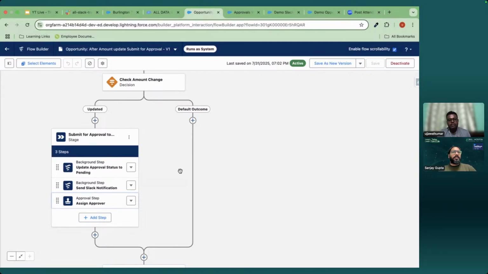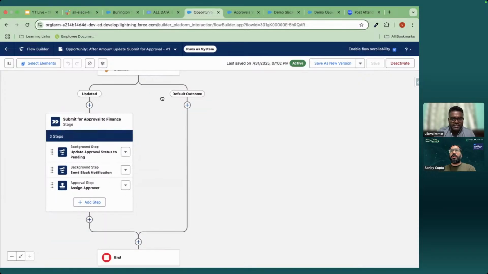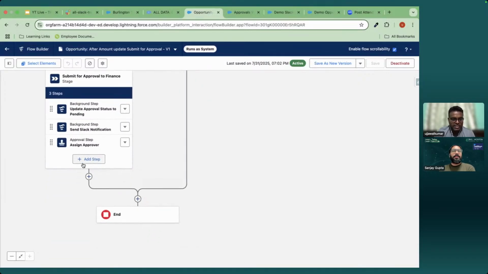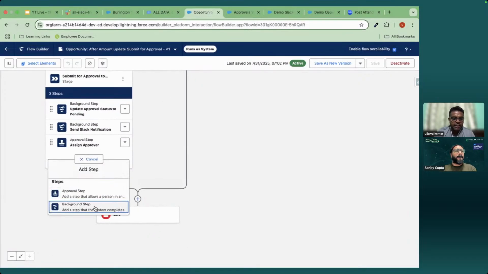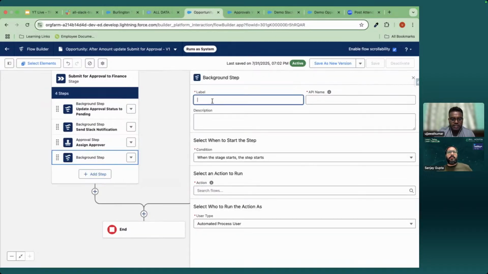And the approval step is where we use the screen flow, and here we are assigning the approval. So you are saying after that we need one more step, using another autolaunched flow to update? Yeah, same. I can add another background step. I selected update, and I name it update user decision. Okay. Right.